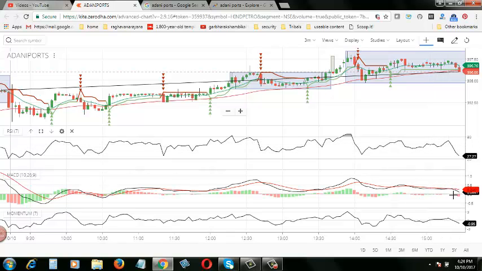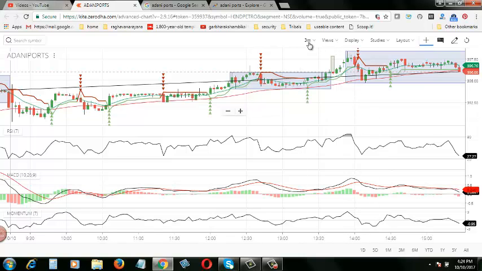Now it went down, and the MACD signal line also went down, and momentum is also going down. That means at the end of October 10th trading, the Adani Ports share price went down by a little bit. So this is how we need to analyze.